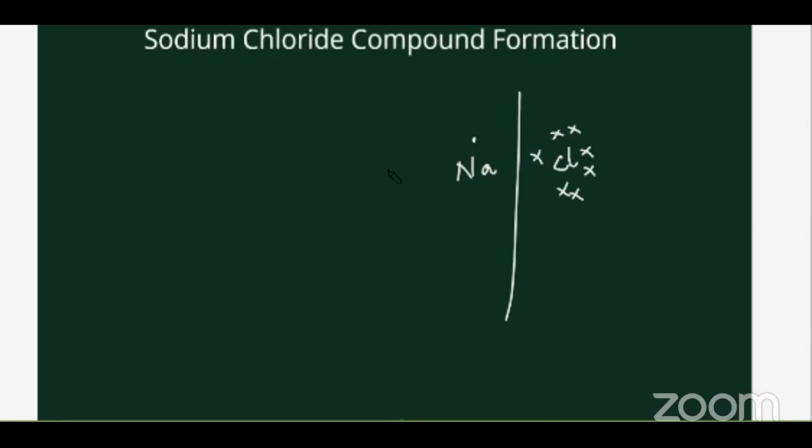Lewis dot structure. Thank you very much. So in Lewis dot structure, Lewis, the scientist, was very clear that we are going to represent only the valence electrons, the outermost electrons, and they will be the ones participating in the ionic compound formation.